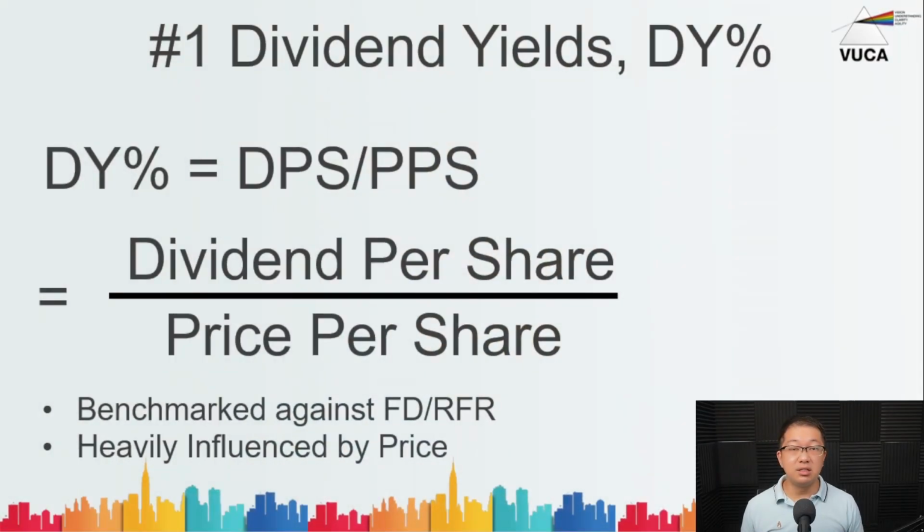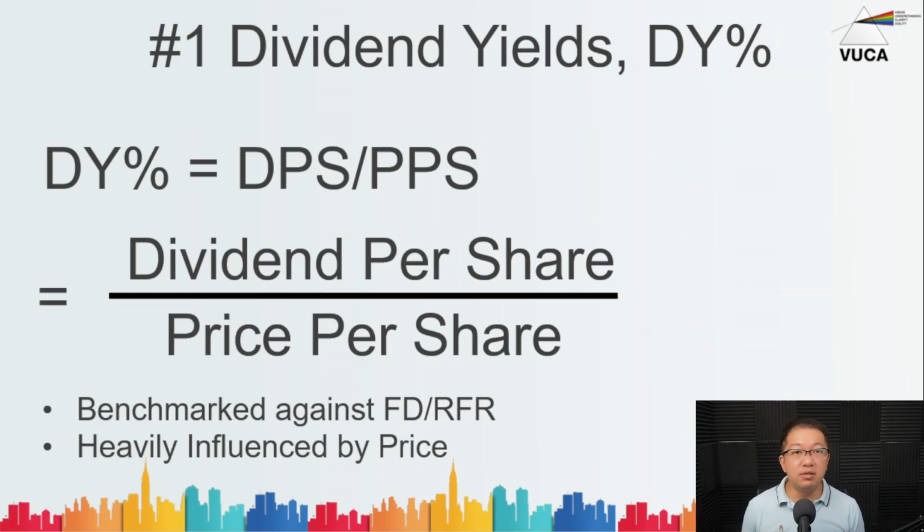As a dividend investor, the first number you should be looking at is dividend yield percentage, or DY percentage. Now, what is the formula for DY? It's very simple. It's dividend per share divided by price per share. Alternatively, you can calculate it by total dividend payout for that particular year divided by market cap. You should get the same result.